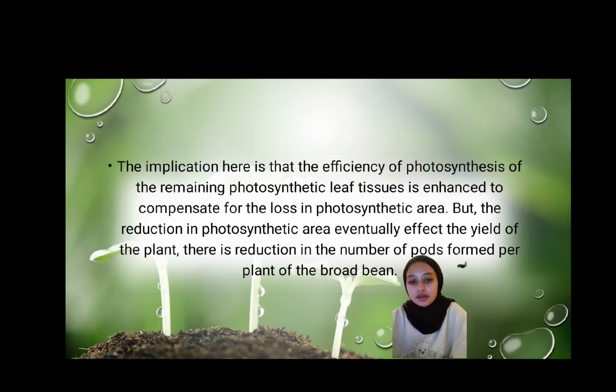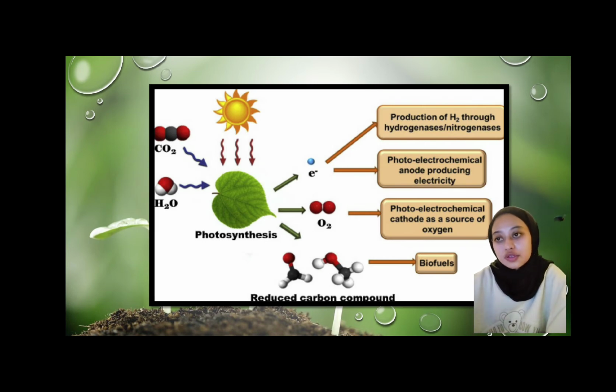The implication here is that the efficiency of photosynthesis of the remaining photosynthetic leaf tissue is enhanced to compensate for the loss in photosynthetic area. But the reduction in photosynthetic area eventually affects the yield of the plant. There is reduction in the number of pods formed per plant of the broad bean. This figure shows how the reduction in photosynthetic area works.